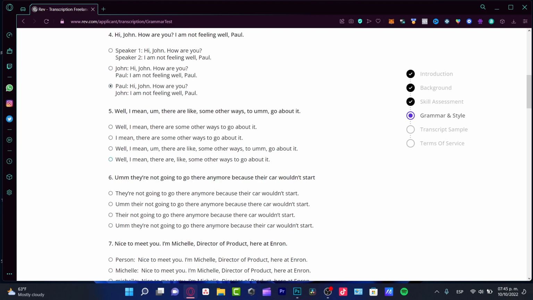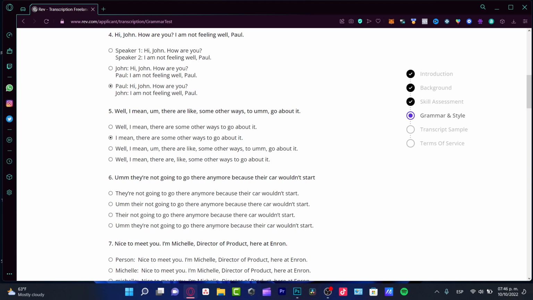Well, there are some other ways to go about it. There are like some other ways to go about it. There are some other ways to go about it. These are a few things that we usually say, but this is not great grammar. Since we do speak like that, we don't want to write like that. So there are some other ways to go about it.